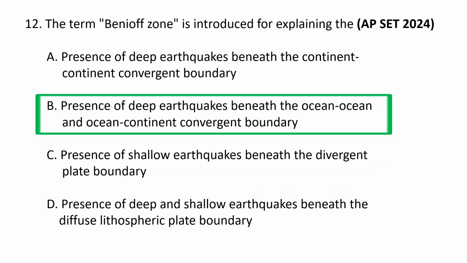The presence of deep earthquakes beneath the ocean-ocean and ocean-continent convergent boundary. The term Benioff zone is introduced for explaining the seismically active inclined plane of earthquake foci that corresponds to a subducting lithospheric slab in a subduction zone. This zone, named after seismologists Hugo Benioff and Kiyoo Wadati, allows scientists to map the three-dimensional structure of the downgoing plate, which causes earthquakes as it descends into the mantle due to friction and eventual melting.